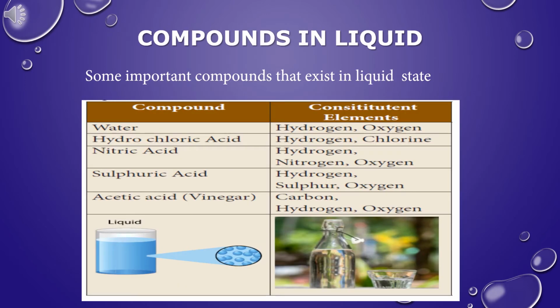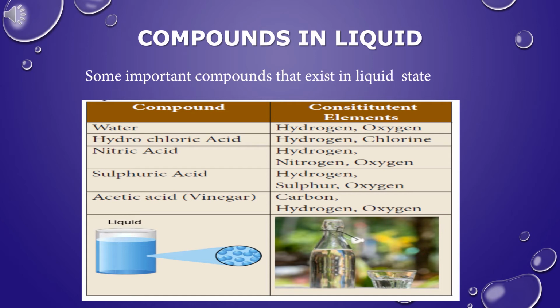Compounds in liquid. Some important compounds that exist in liquid state are water. The chemical formula for water is H2O. Water contains two hydrogen atoms and one oxygen atom. The constant elements present in water are hydrogen and oxygen.